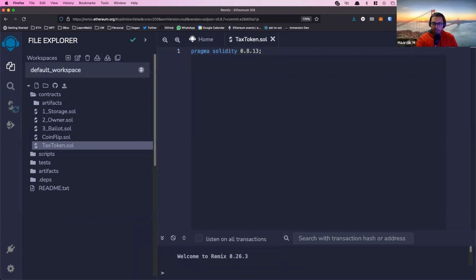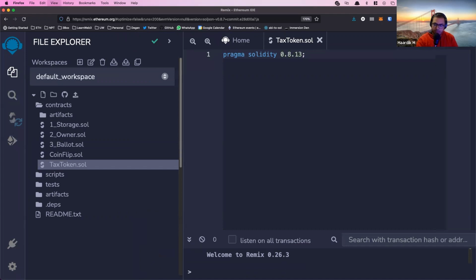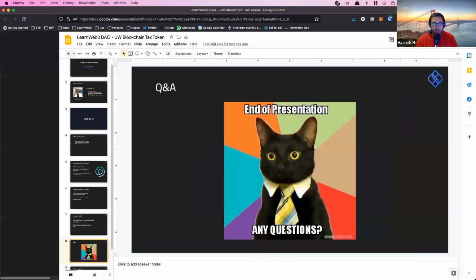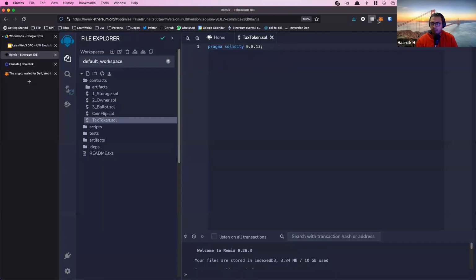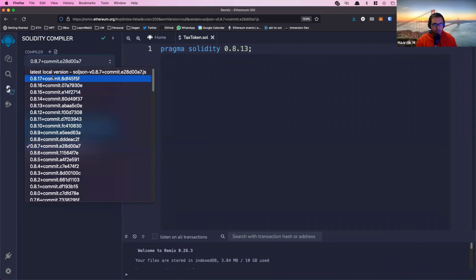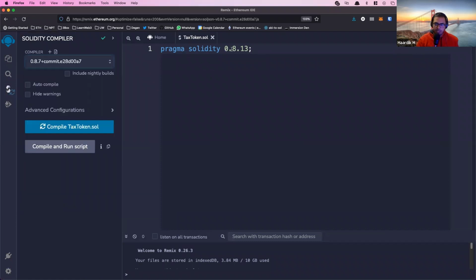So I would suggest let's go with, maybe this is too zoomed in. Let me see if I can just zoom in the text. Oh, perfect. So start off writing this line, pragma solidity 0.8.13. This is, I believe, the latest Solidity version right now. I'm not sure. Oh, we're at 0.8.17. Nice. Okay, let's just use the latest version.